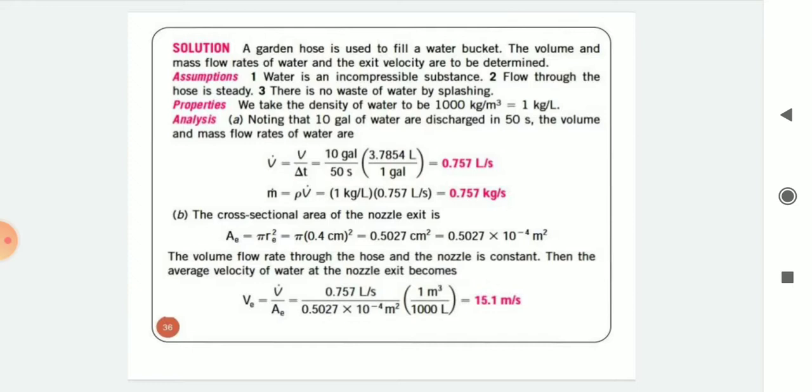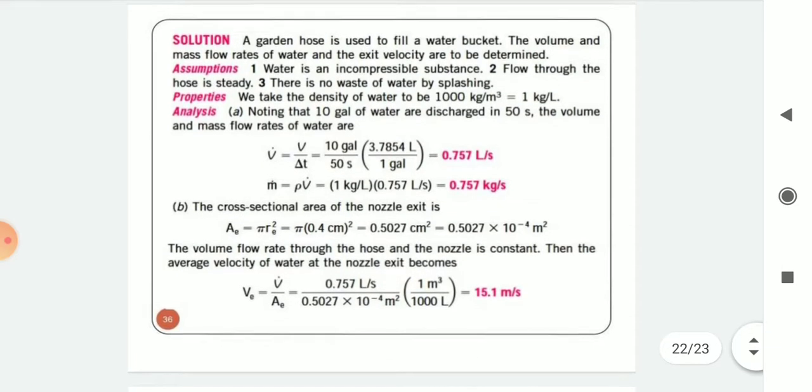Okay, so first case A, noting that 10 gallons of water are discharged in 50 seconds, the volume and mass flow rates of water are V-dot equal to V divided by delta T, equal to 10 gallons divided by 50 seconds, times 3.7854 liter divided by 1 gallon, equal to 0.757 liter per second.